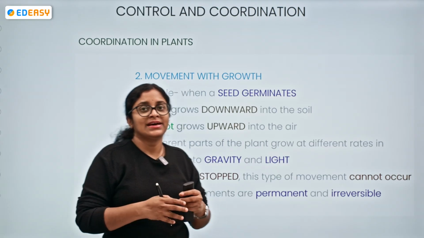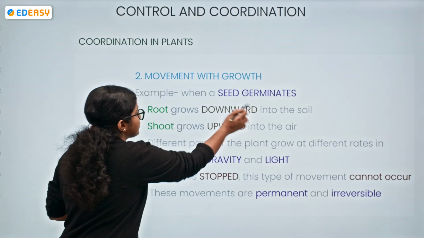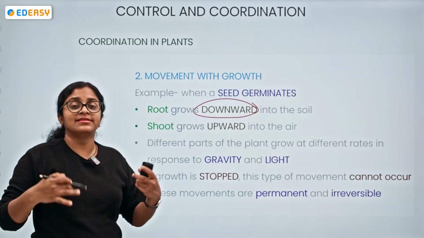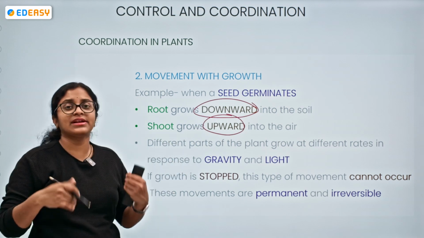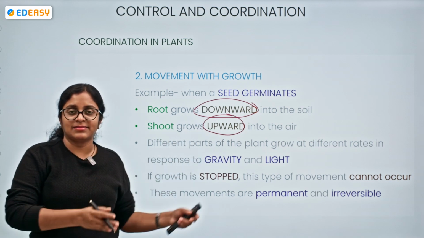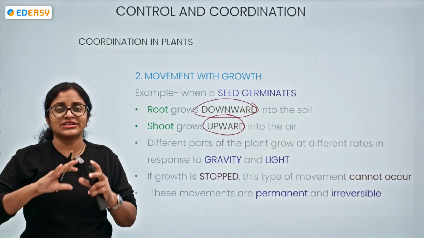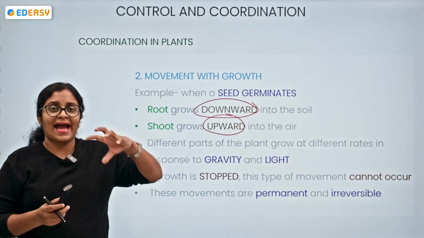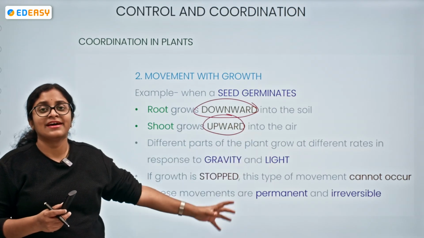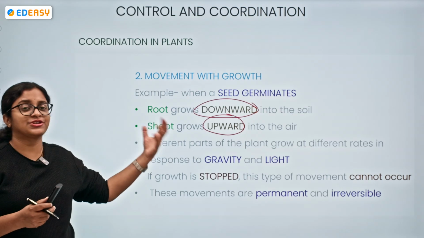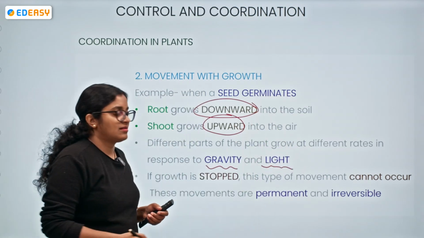So we can say there are some movements associated with growth. As I have told you, when a seed is germinating, the root grows downward into the soil and the shoot grows upward into the air. Different parts of the plant, the root system and the shoot system, show responses to changes in the environment. They have differences in their growth rate in response to gravity or light.